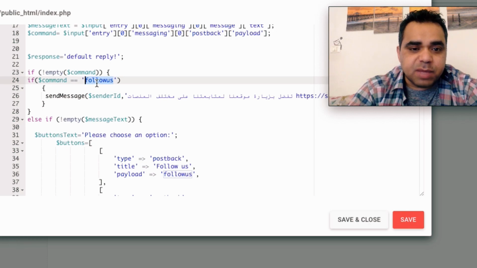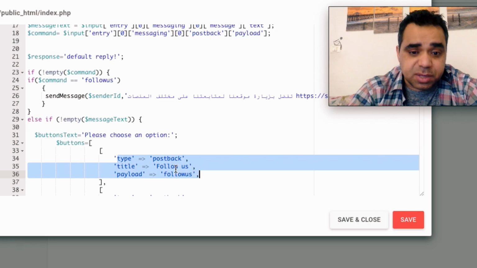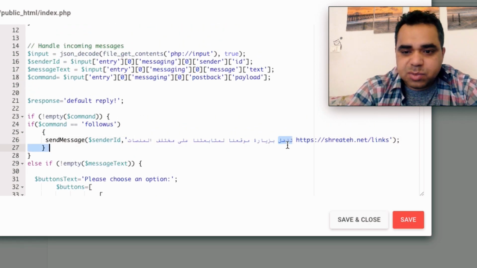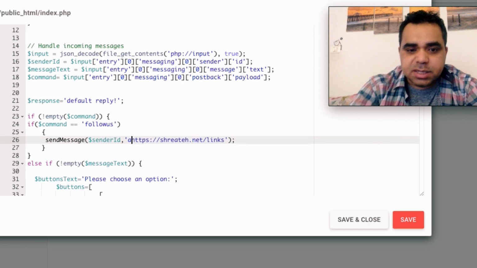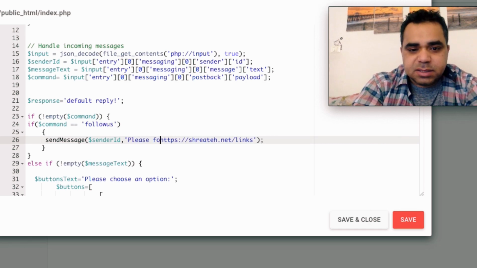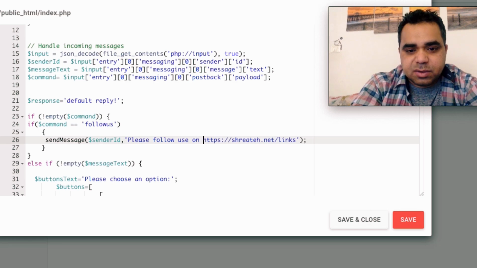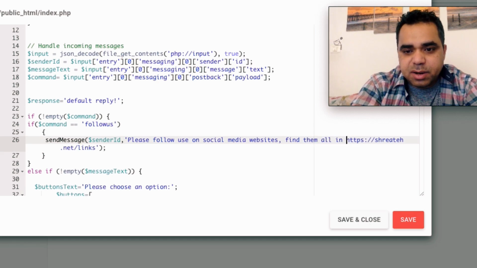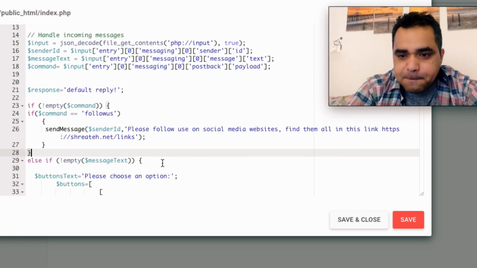Okay, you see here, if command equals follow us, it means the user selected the first command, follow us. What should the code send him? I will change this one here, it's in Arabic, and I will change it to English. I will say, please follow us on social media websites, find them all in this link. You can add whatever text or whatever links you want.